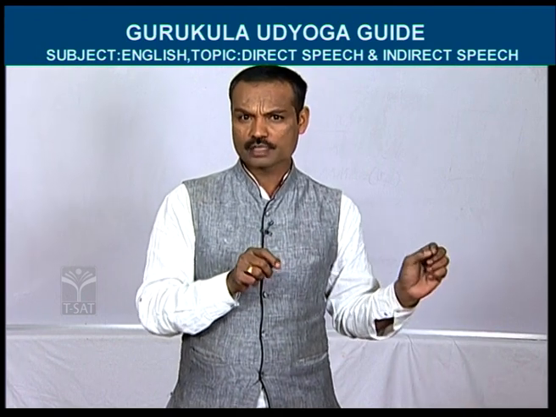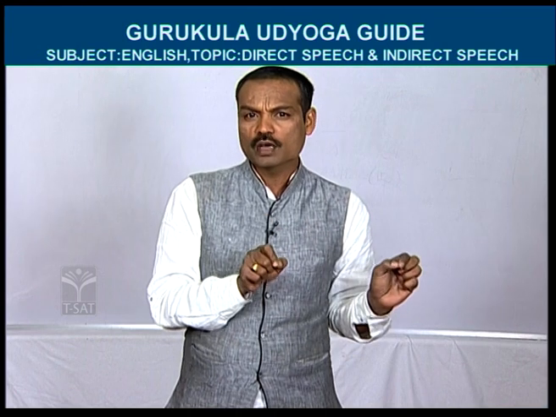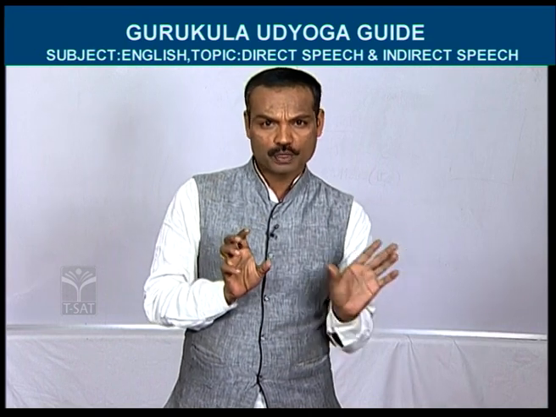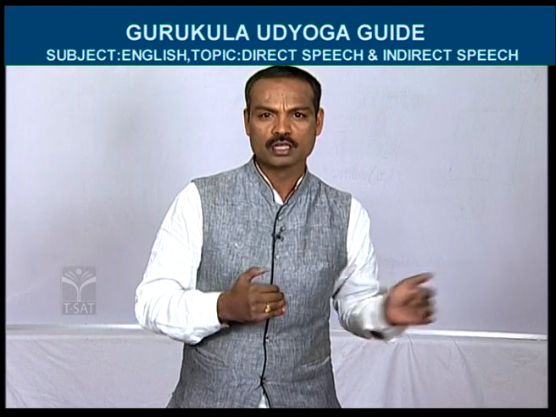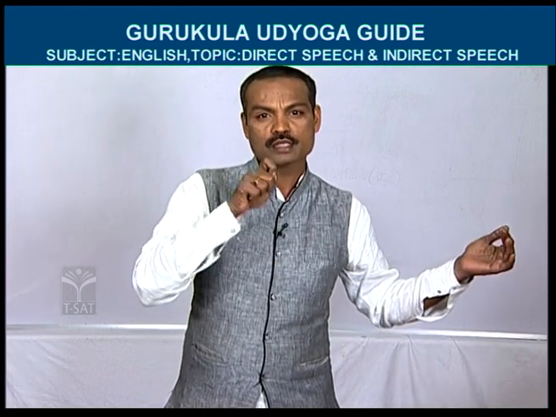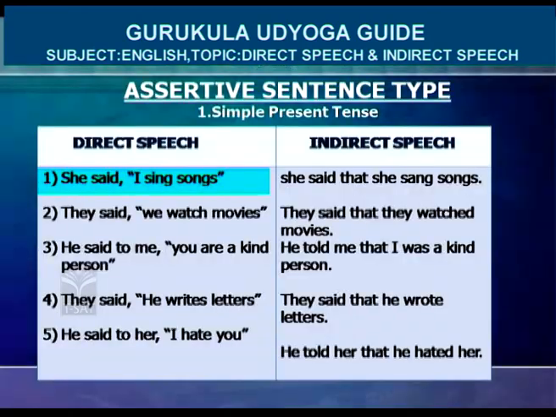Sing is also a verb, said is also a verb. So two verbs are there. I have told you, in every direct speech sentence there will be two parts. First part, second part. The first part is called the reporting part, the second part is called the reported part. So this is called the reporting verb, that is called the reported verb. So said is called the reporting verb. Sing is called the reported verb.